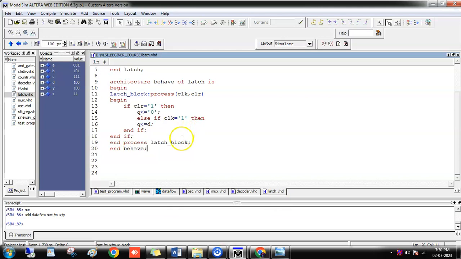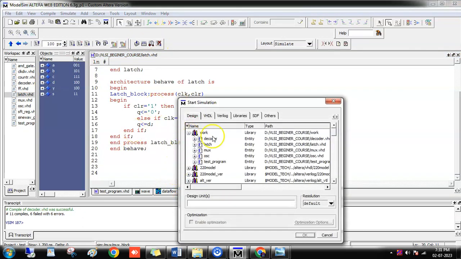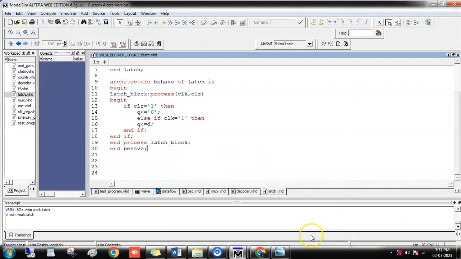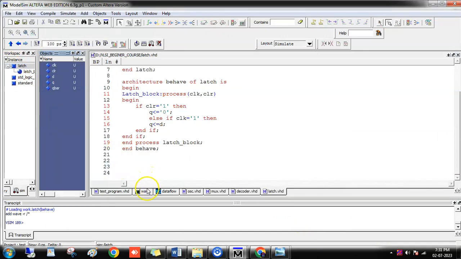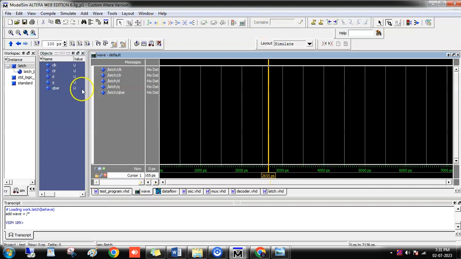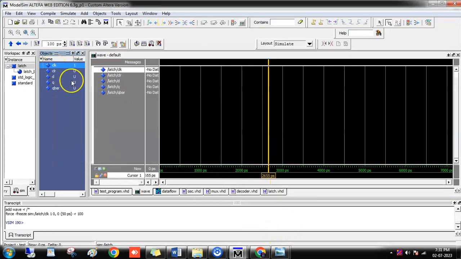Now I simulate the code and show you the output. These steps should be practiced. You have to open the waveform window, everything. Clock should be right-clicked and given as clock since we are doing only simulation.